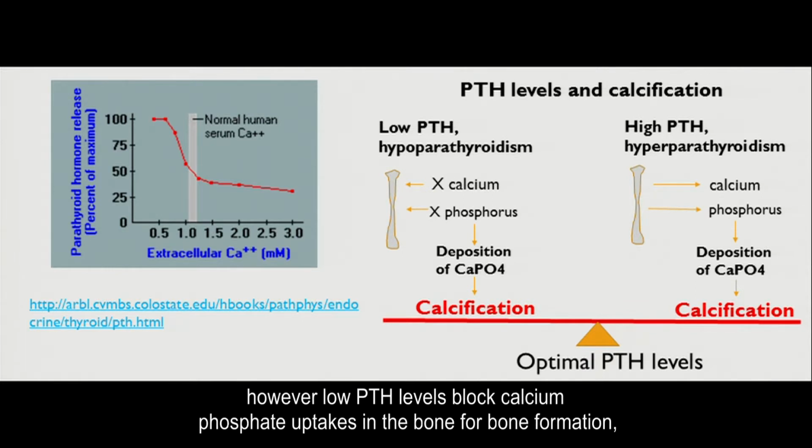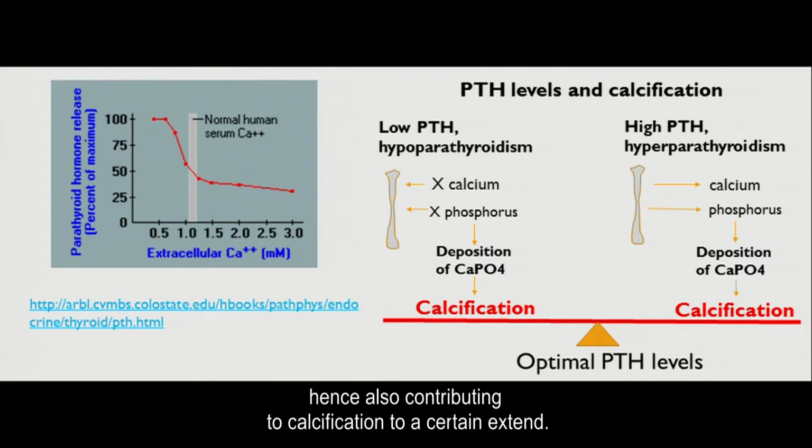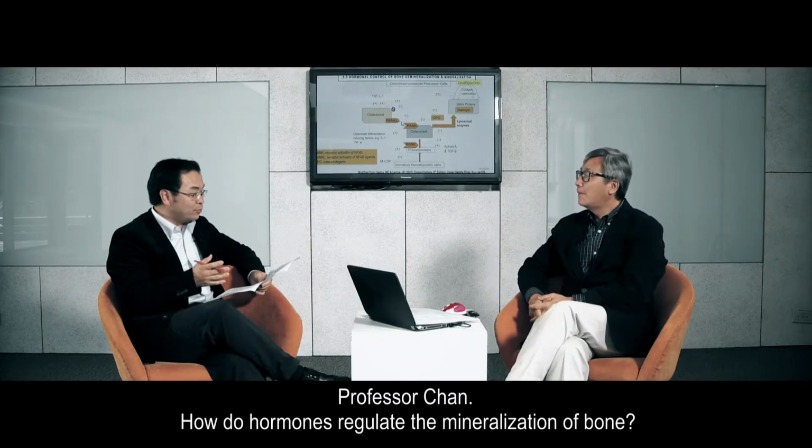However, low PTH levels block calcium phosphate uptakes in the bone for bone formation, hence also contributing to calcification to a certain extent. Professor Chan, how do hormones regulate mineralization of bone?